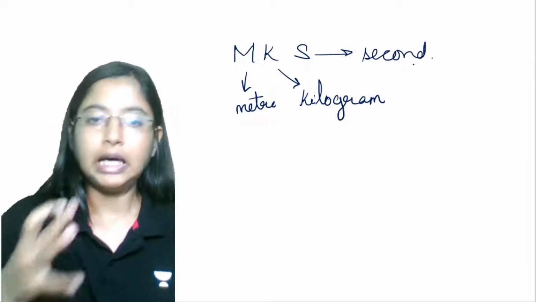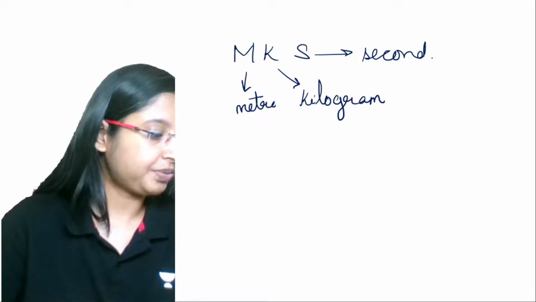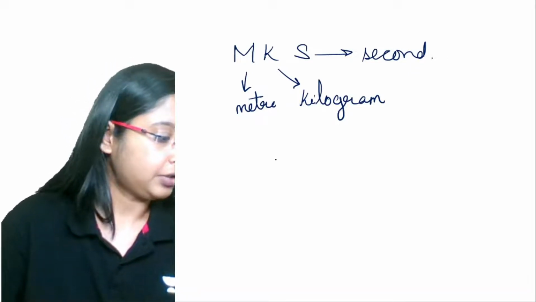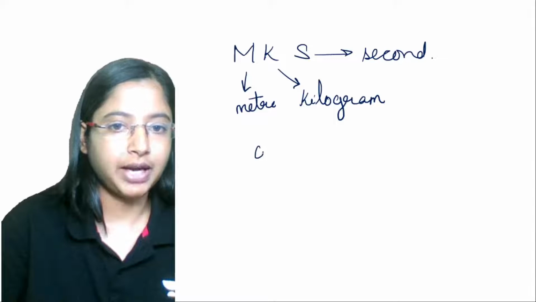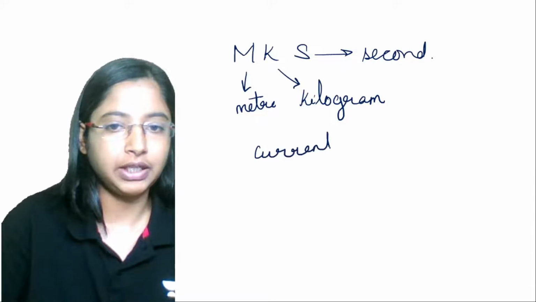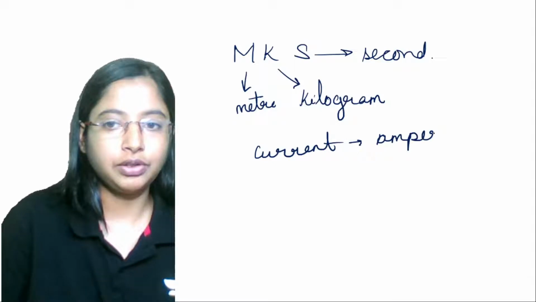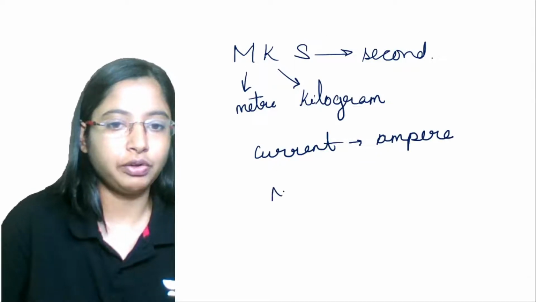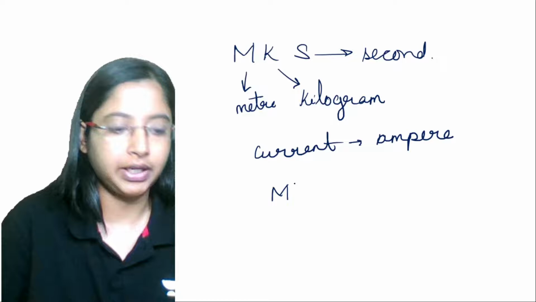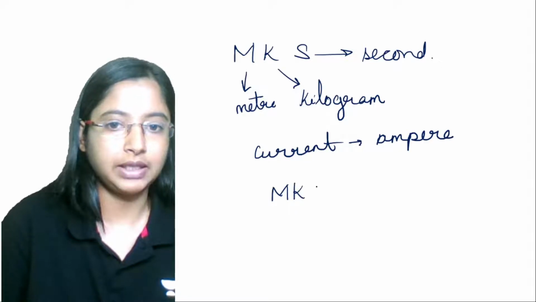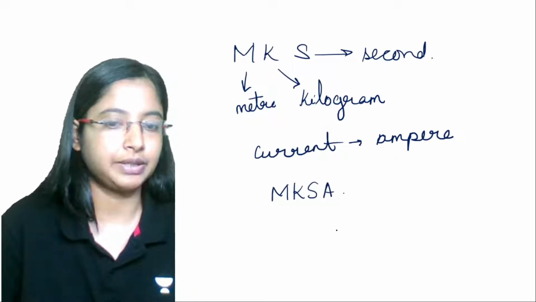Later on, one more quantity was added, which is current. Current is measured in terms of amperes. So this MKS system of units, when ampere was added, also came to be known as MKSA system of units.